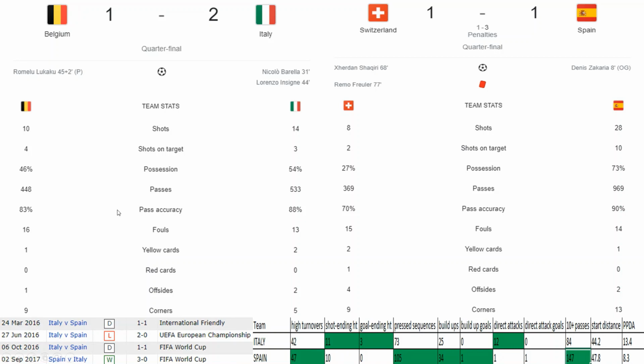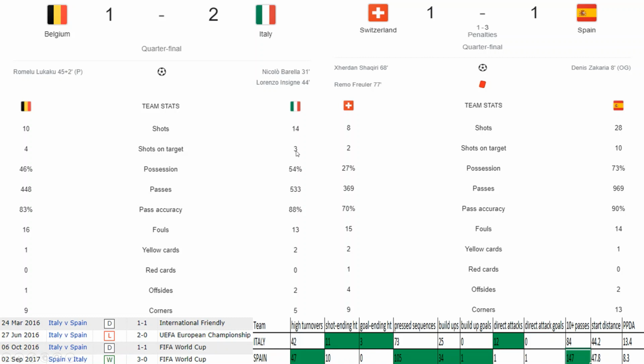If we see the Belgium versus Italy game, they conceded a penalty and conceded the goal on the penalty. So it's not an open play goal which they conceded. And looking at it, Barella got his first goal, Insigne got his second, third goal here. And if you see, Italy was more attacking than Belgium. 14 shots, 3 on target.